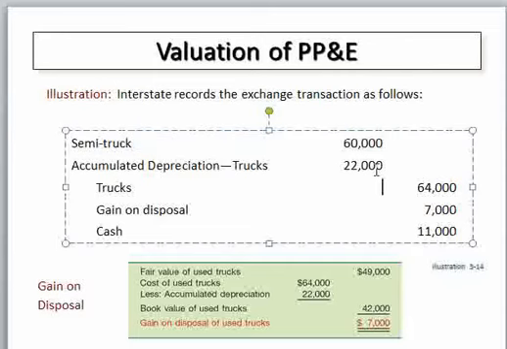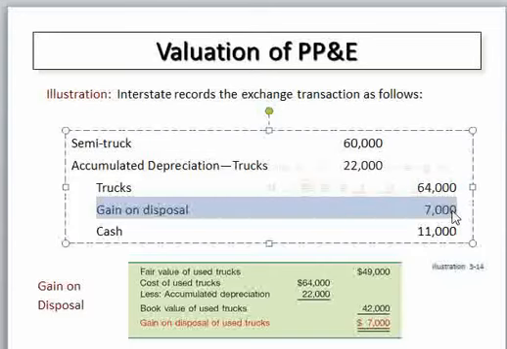Then the accumulated depreciation, what? The old truck's accumulated depreciation is this amount, and what will be credited? The used truck at its cost. The historical cost is 60,000, and the new account that comes in is the gain on exchange. What amount? 7,000. How to get it? That is the fair value of the asset less the book value of the asset, which is equal to 7,000.